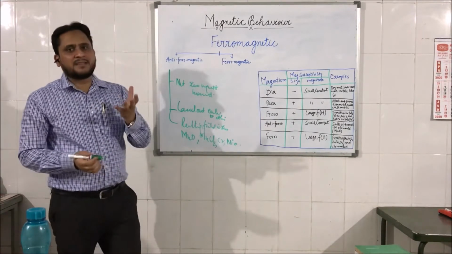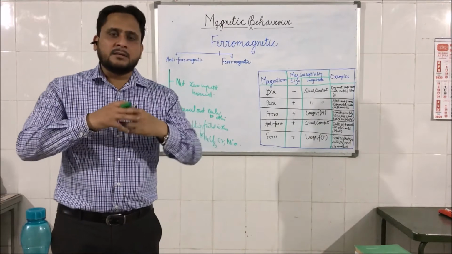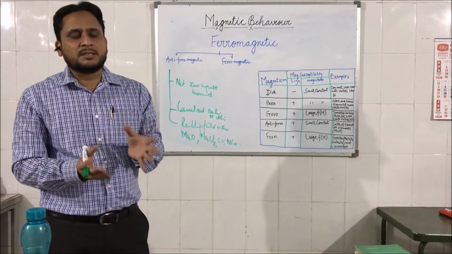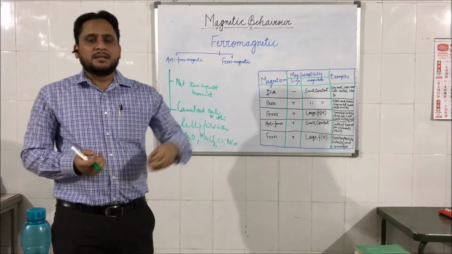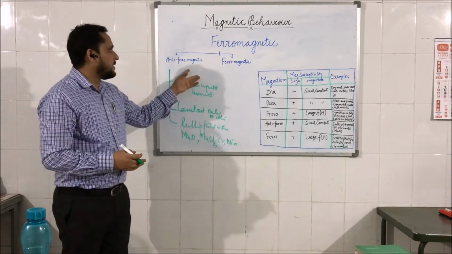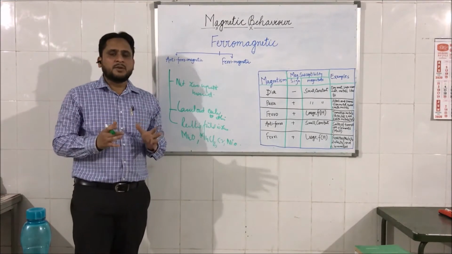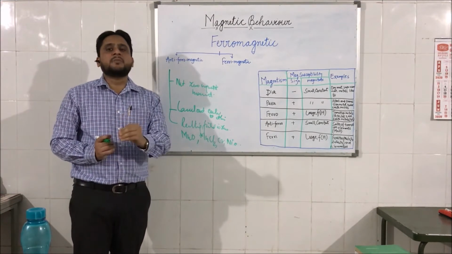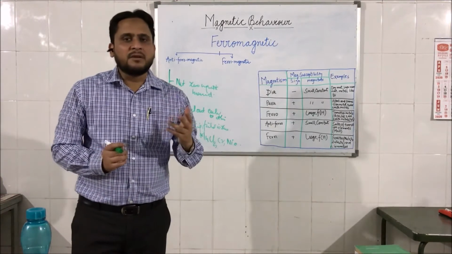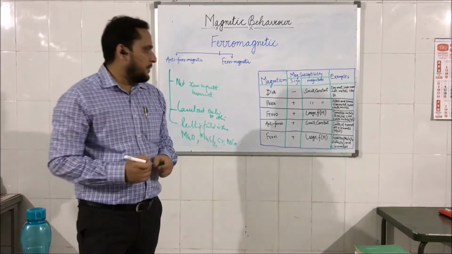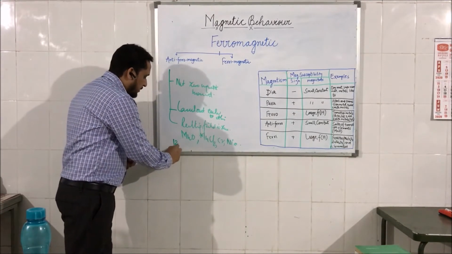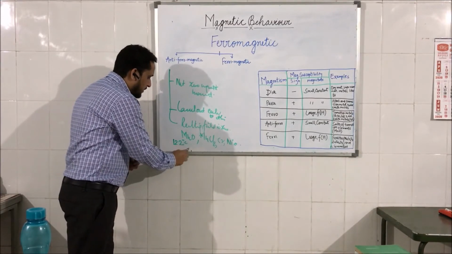But when the temperature is raised, the spins are randomly arranged, and therefore some of these spins get cancelled, but since they are not equal in number, these materials have some spin left. Because of that they do not have a zero magnetic moment and they behave like a paramagnetic material above the Neel's temperature. For example, in case of MnO, the Neel's temperature is around 122 degrees Celsius.